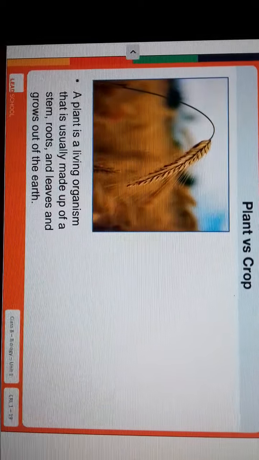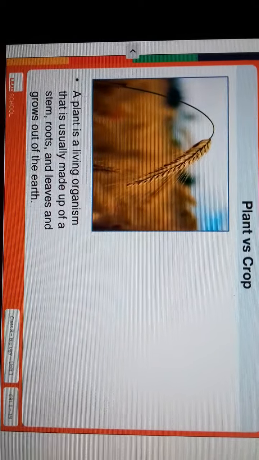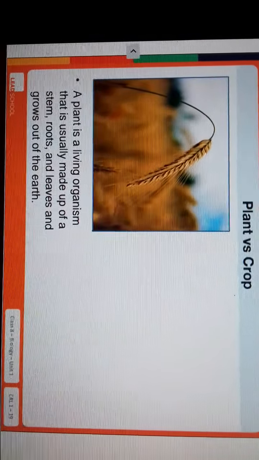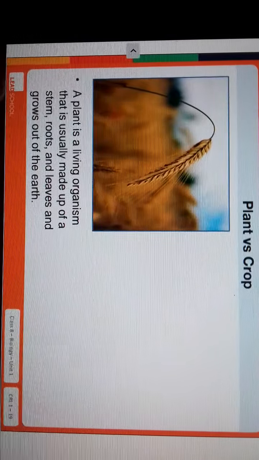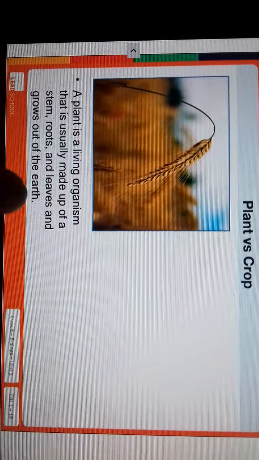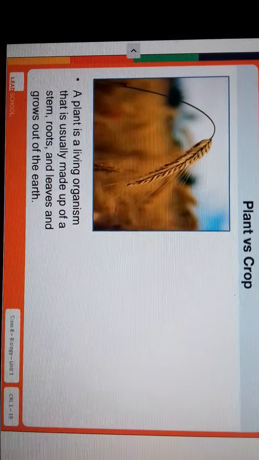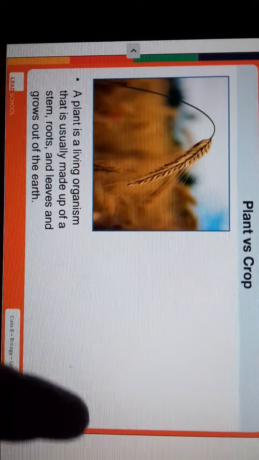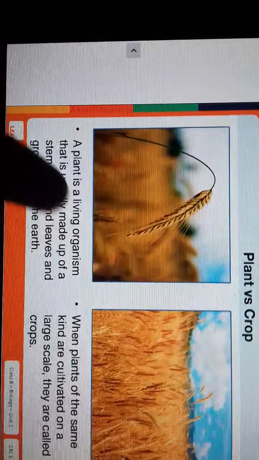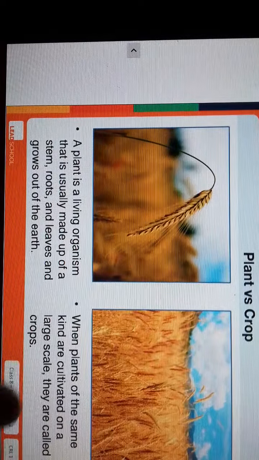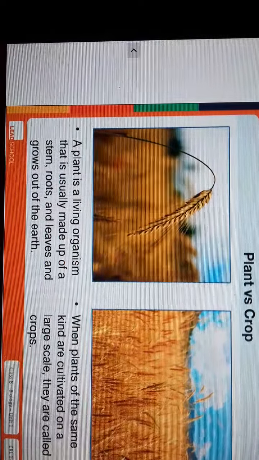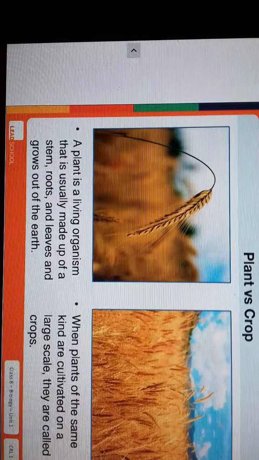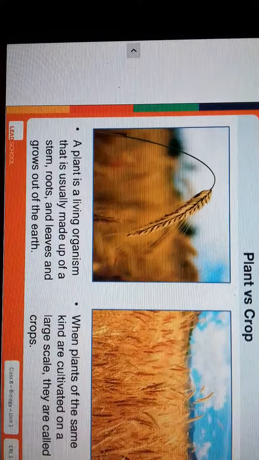Now we will know about the difference between plant and crop. What is plant and what is crop? A plant is a living organism that is usually made up of stem, roots, leaves, and grows out of the earth. Plant is a single, and crop, when plants of the same kind, एक ही प्रकार के प्लांट जब बहुत बड़ी मात्रा में एक खेत में उगाए जाते हैं तो उसे हम क्रॉप